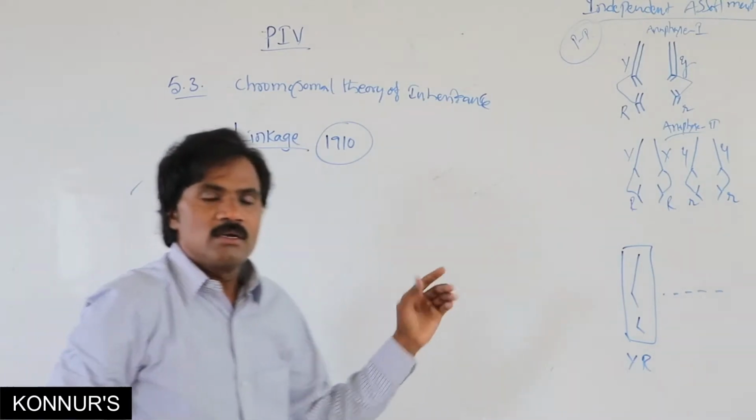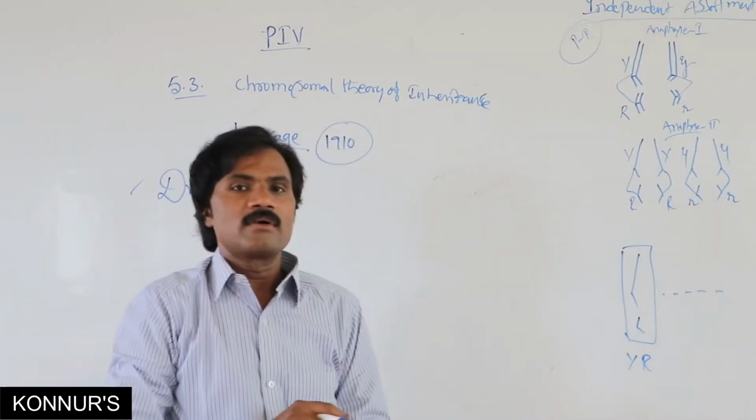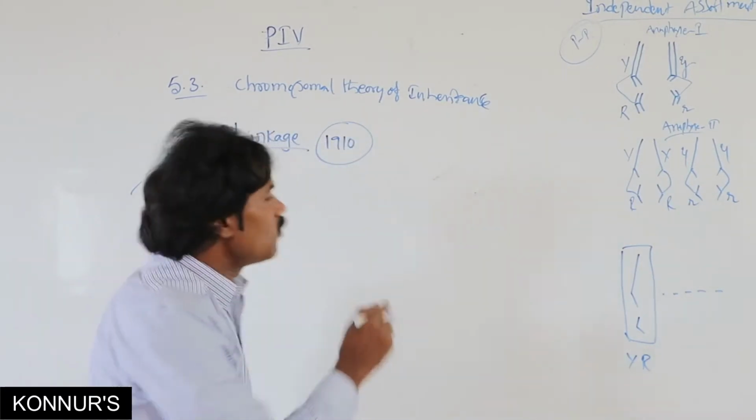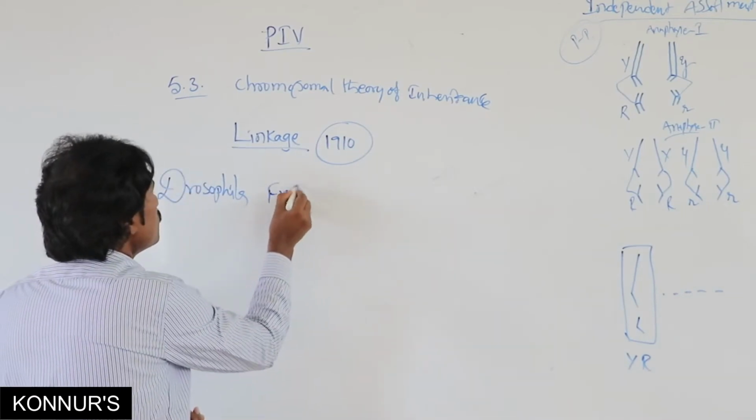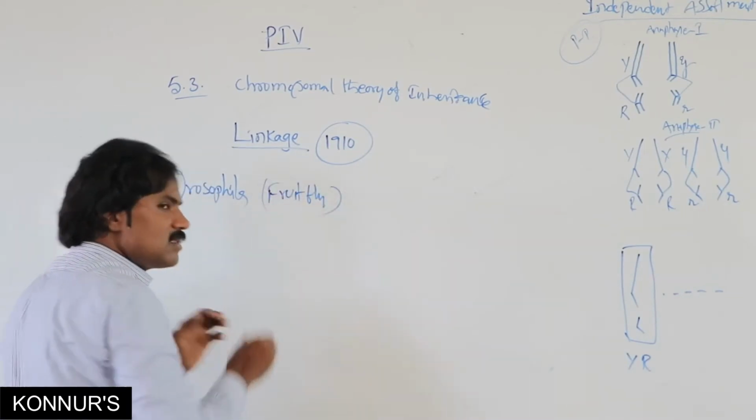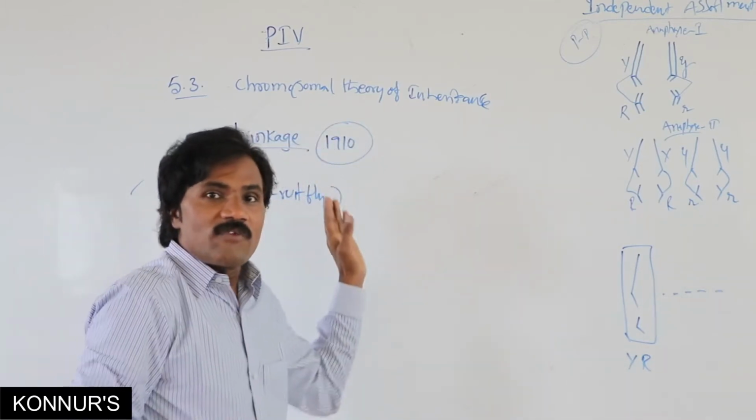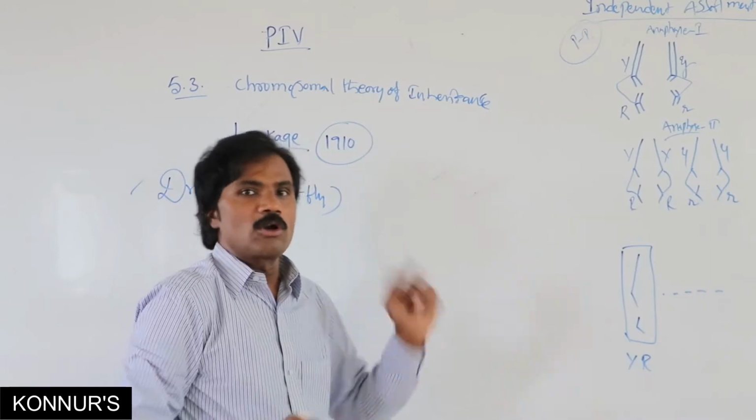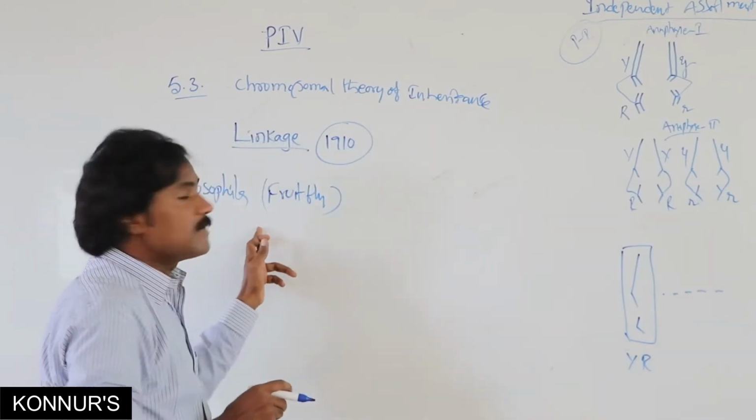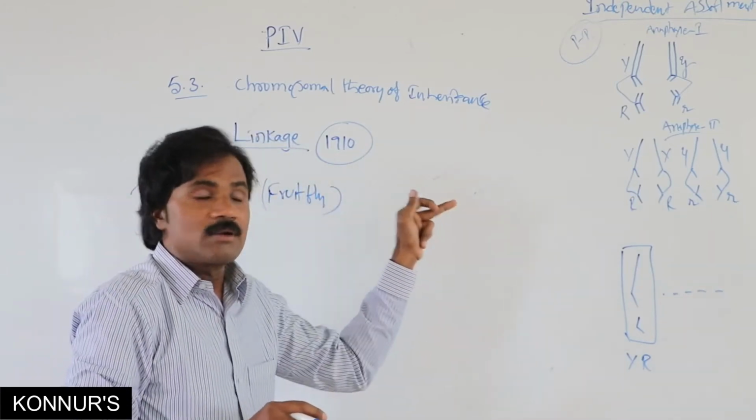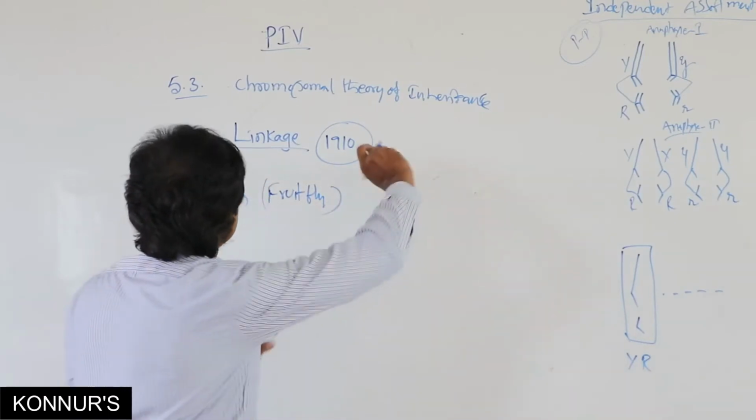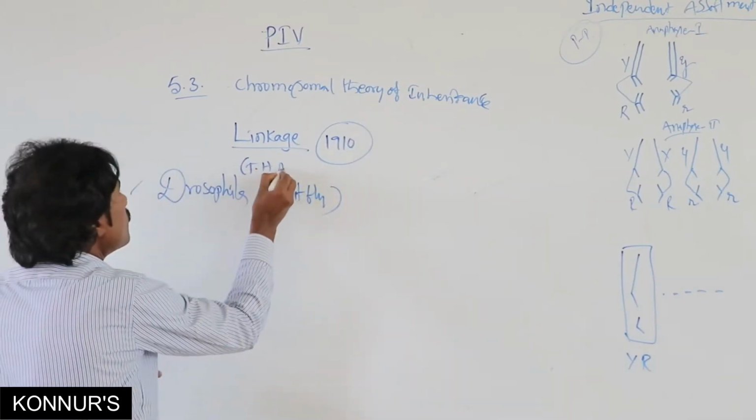He has taken this particular fly, commonly called the fruit fly. That's why T.H. Morgan is called the fly man, or the father of experimental genetics. The fly man related to this experiment is T.H. Morgan.